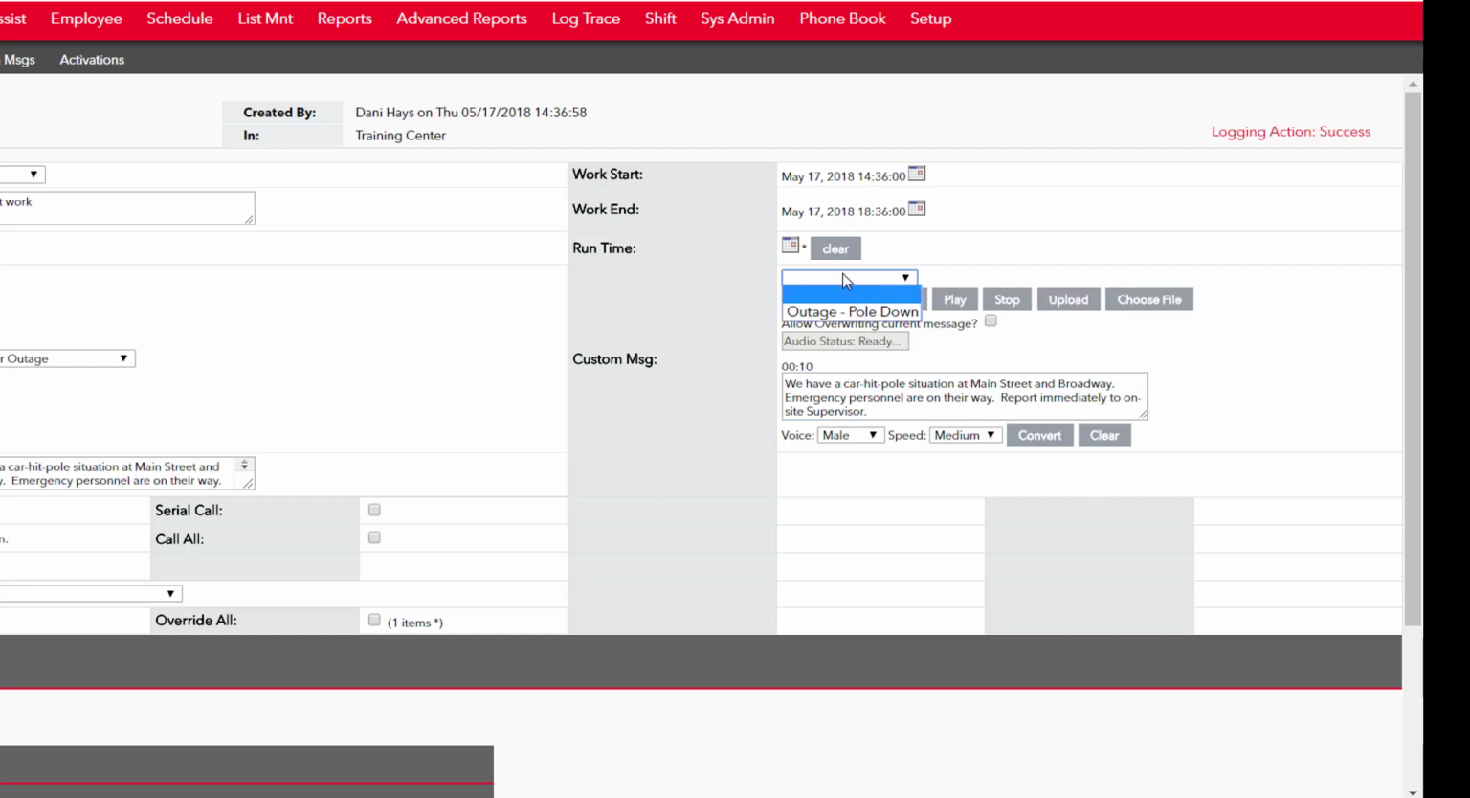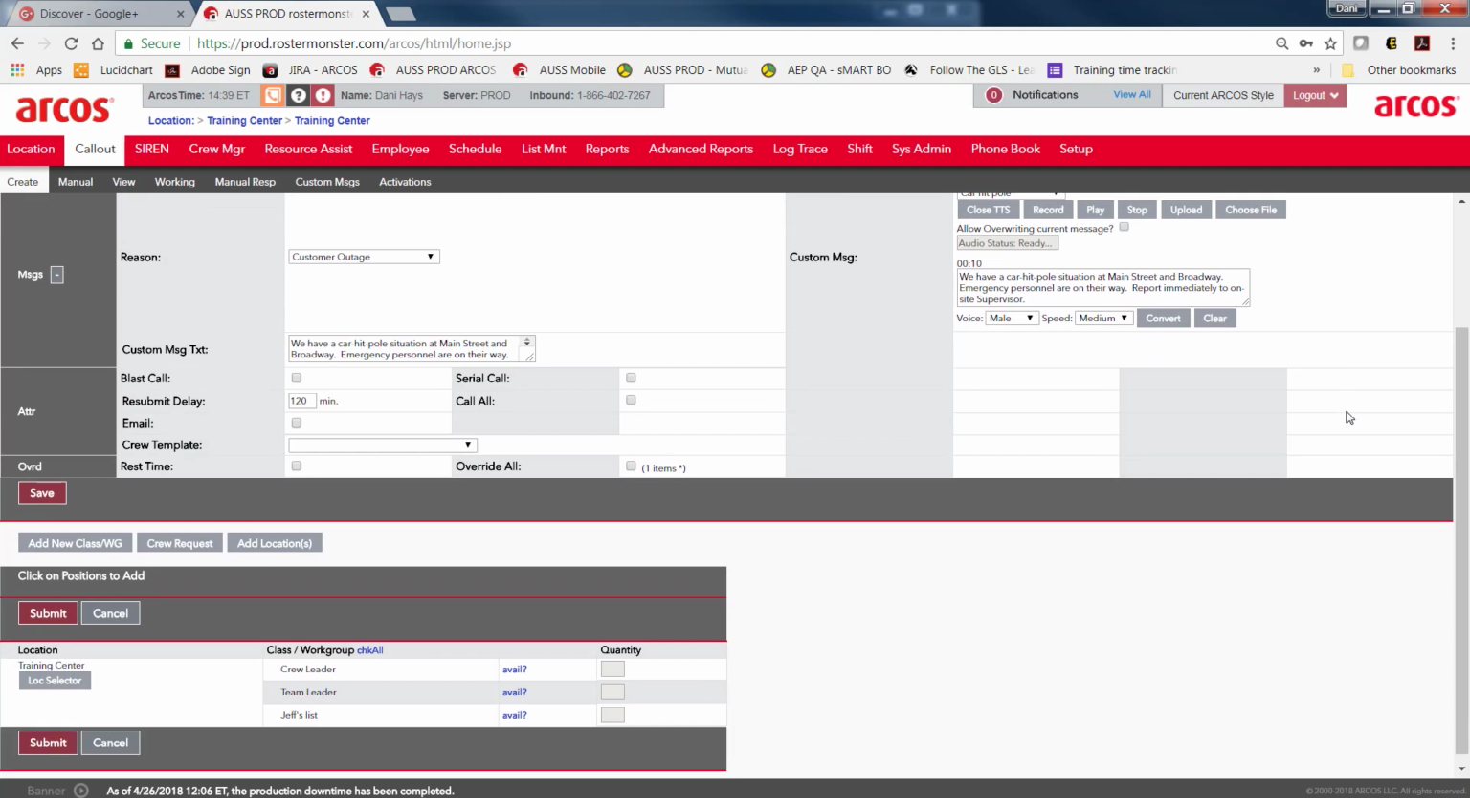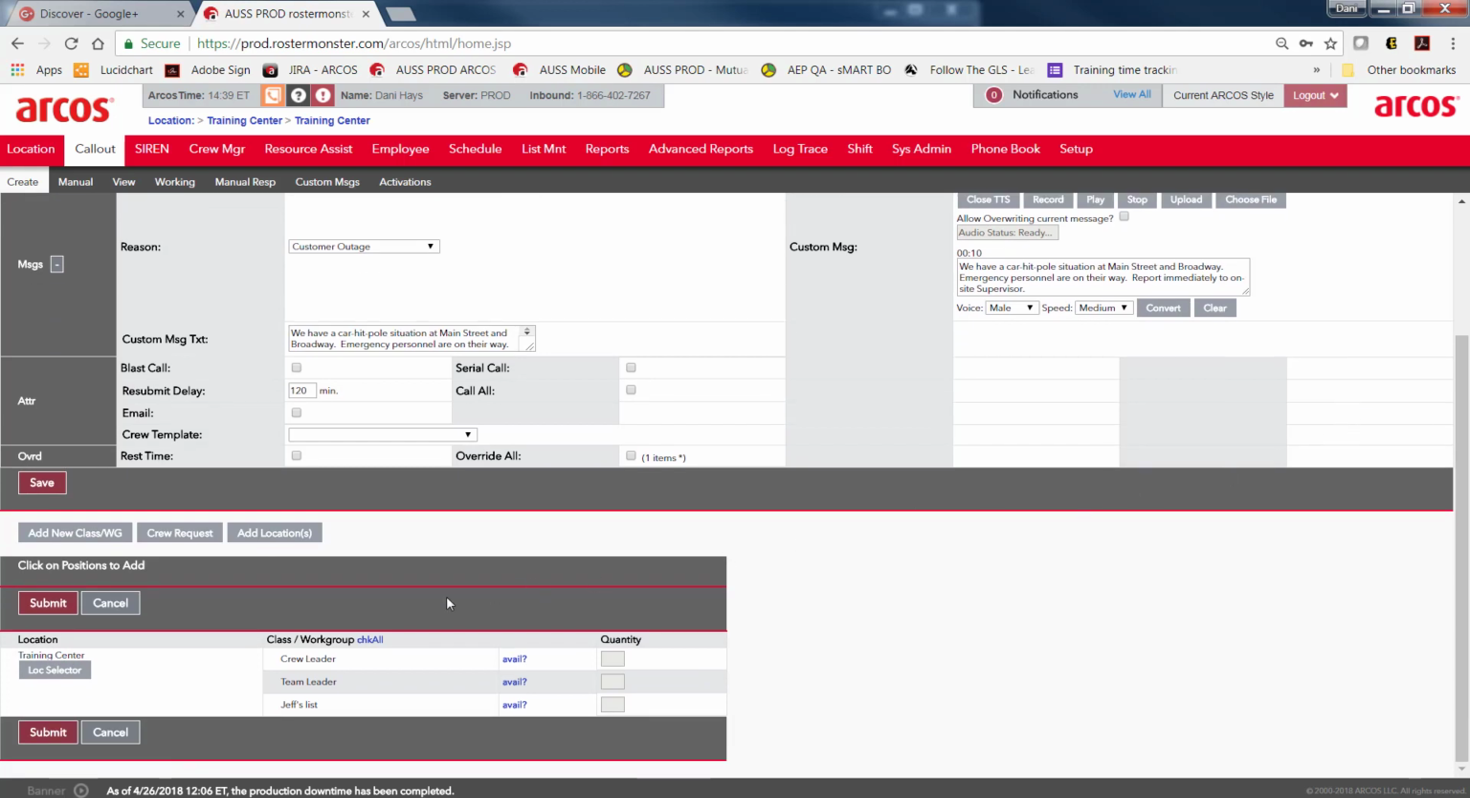We have a car hit pole situation at Main Street and Broadway. Emergency personnel are on their way. Report immediately to on-site supervisor.